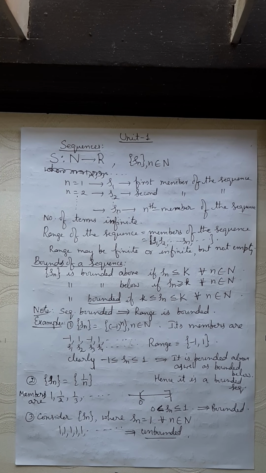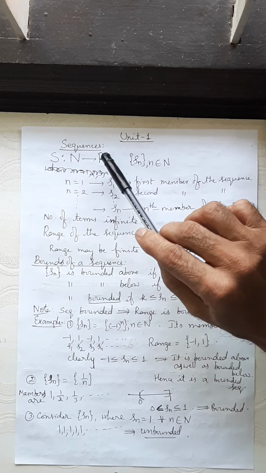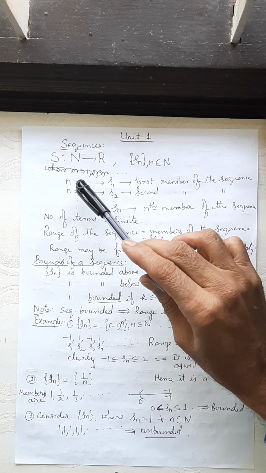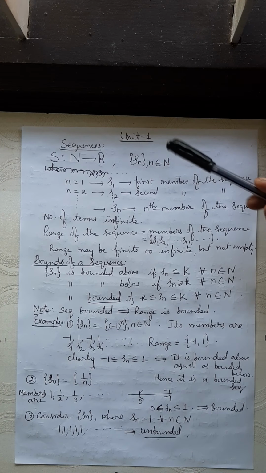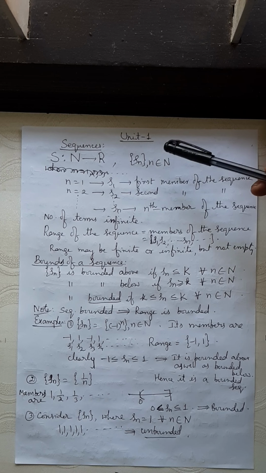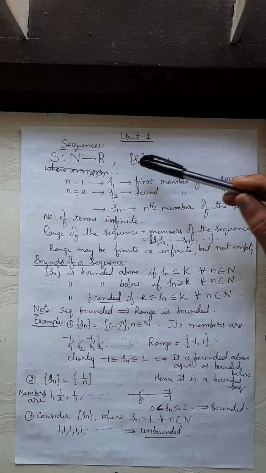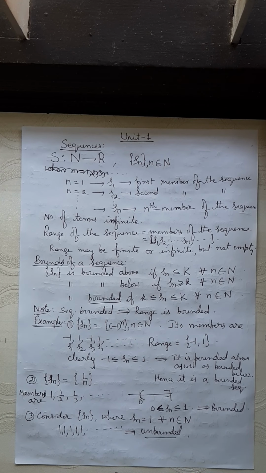So listen carefully. What's a sequence? It's a mapping from the set of natural numbers to the set of real numbers. With each natural number, we are associating a real number. Right? A sequence is denoted by the symbol within a flower bracket, Sn, where n belongs to capital N. N is a natural number.